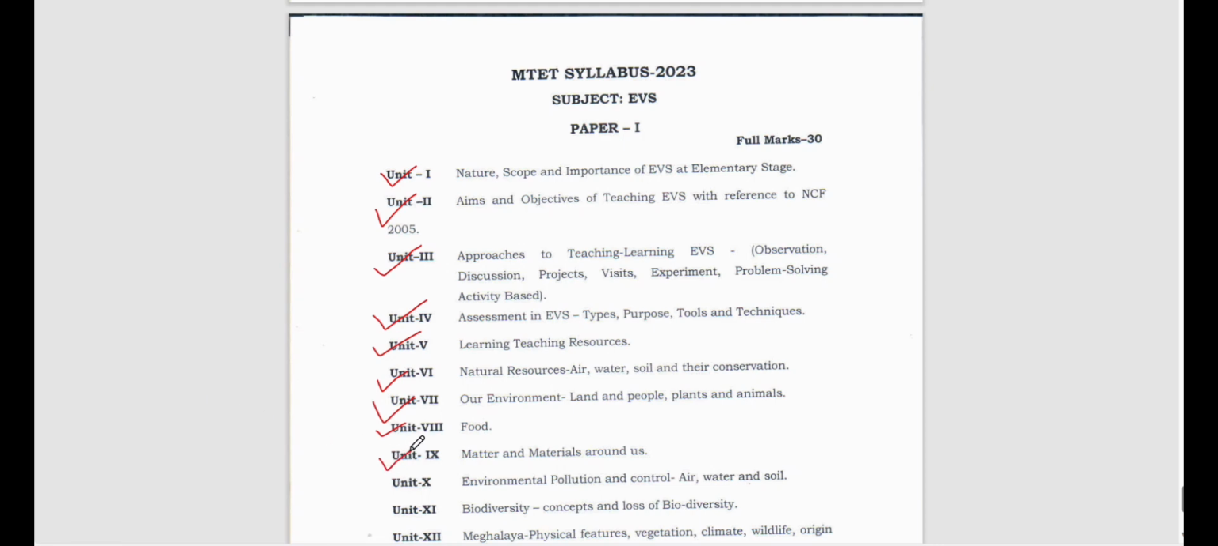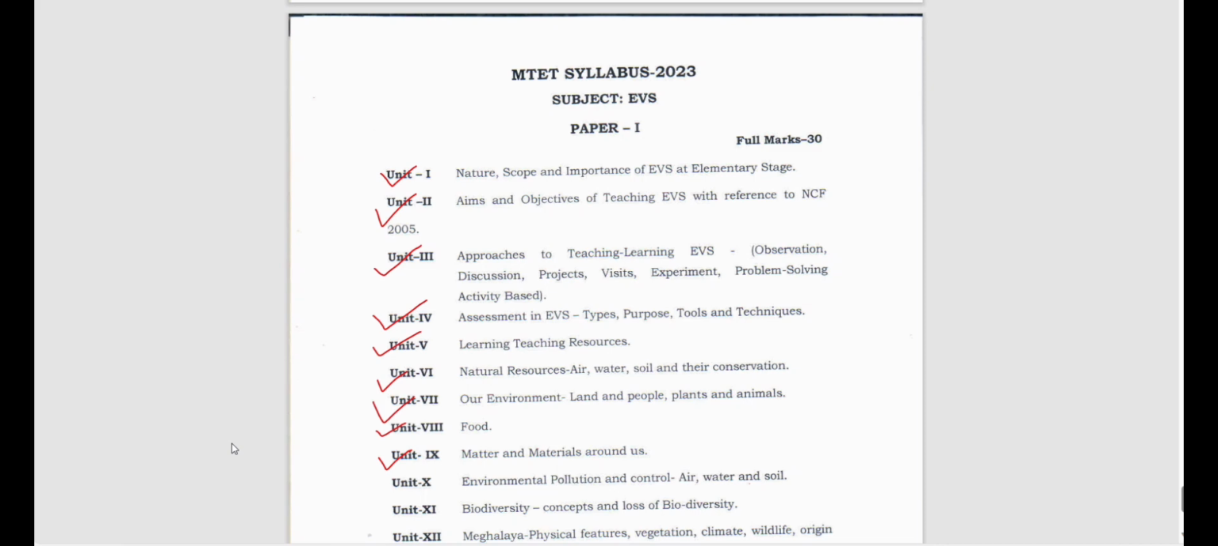Then let's see unit 9. Unit 9 says matter and materials around us. So we know that everything in this universe is made up of matter. Matter means what? Anything which occupies space and has mass is called a matter, right? Then matter can be solid, it can be liquid, it can be gases, right? And how the molecules are arranged in the matter, then we have to study different types of shapes they have, different types of materials they are composed of. So all these things we will study, that is solid, liquid and gas.